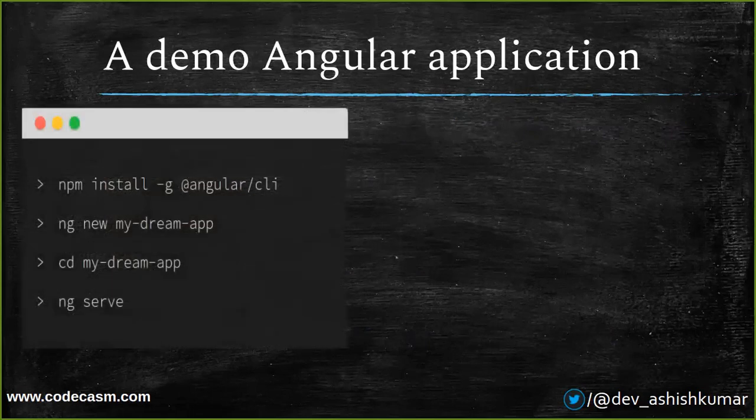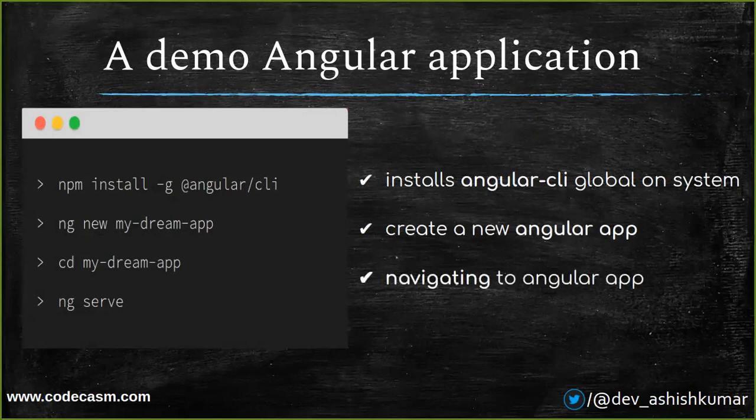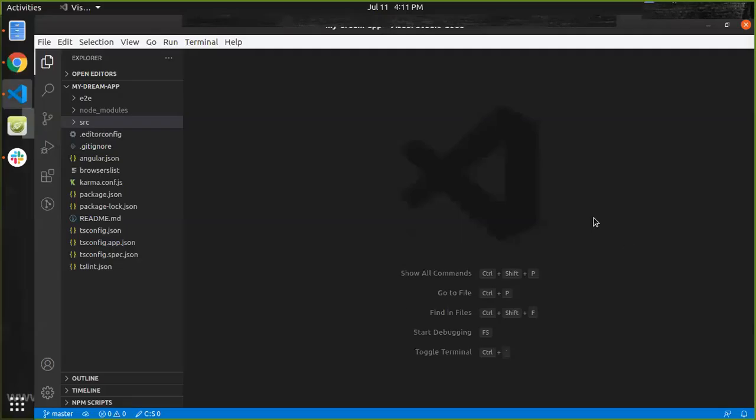These are the basic commands stated in the official documentation of Angular CLI. To save a couple of minutes, I have fired these two commands to install the Angular CLI globally on our system and create the Angular app. Then navigating to our Angular app and at last serving our Angular application. So this is the application which I have created.